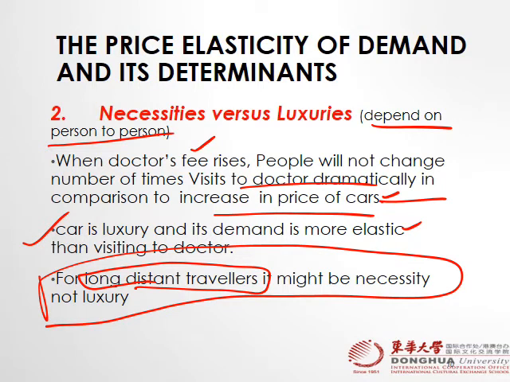So one thing that we just discussed here is that if a product has a close substitute, its demand is more elastic. Second, if the product is a necessity, then its elasticity of demand is less elastic. If the product is a luxury, its elasticity is highly elastic. Okay.